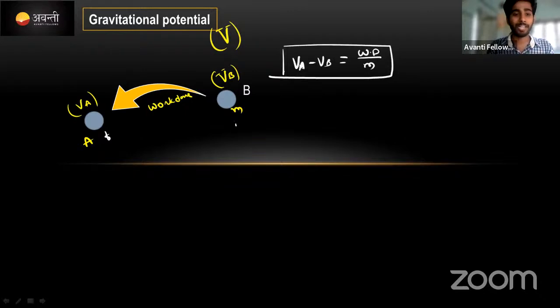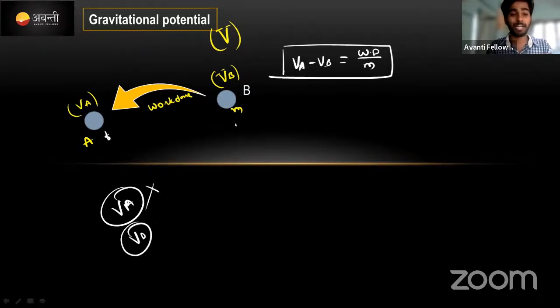For a single point, if I ask what is the potential difference at A, it is not defined. Potential at point B is not defined. Potential difference is what I want to define. Potential difference means VA minus VB is equal to work done per unit mass. Same concept as in electrostatics also. I think it is getting late. I will finish this in 2 minutes and continue in the next class.